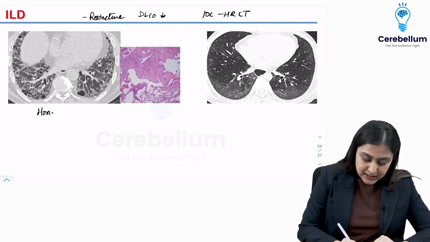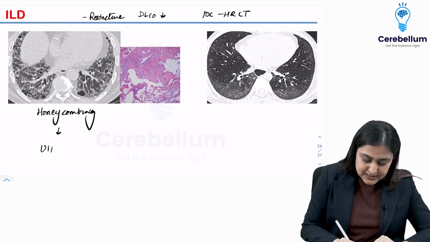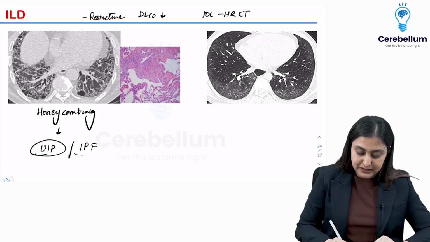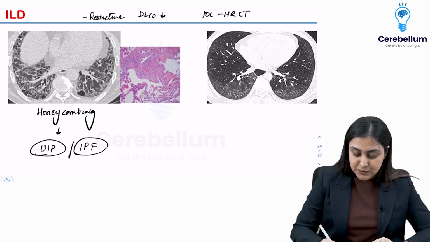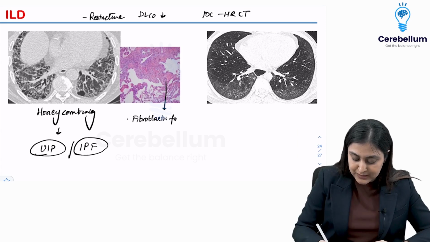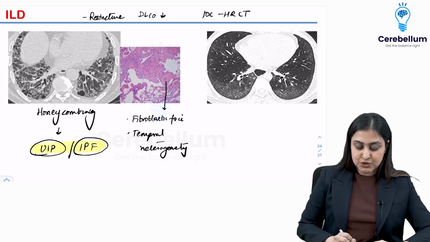So when you see honeycombing, this is the hallmark of usual interstitial pneumonitis. When there is no cause, this is idiopathic pulmonary fibrosis. Histopathologically, the hallmarks are 2. One is fibroblastic foci. You are going to see these fibroblasts. And second is temporal heterogeneity. Alright, so you're going to see different time point lesions here. So this is how you have to diagnose UIP.